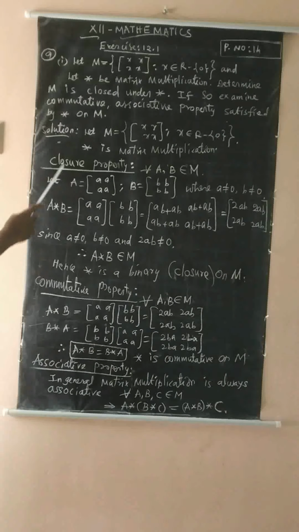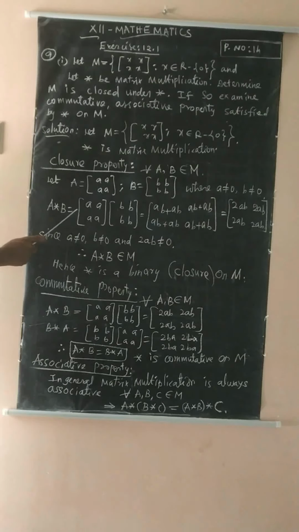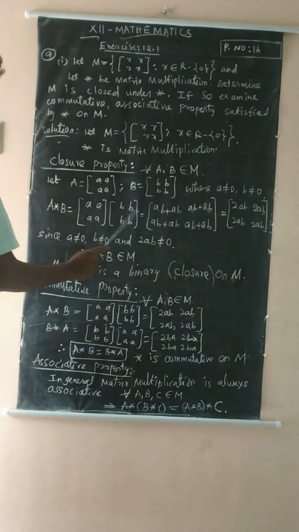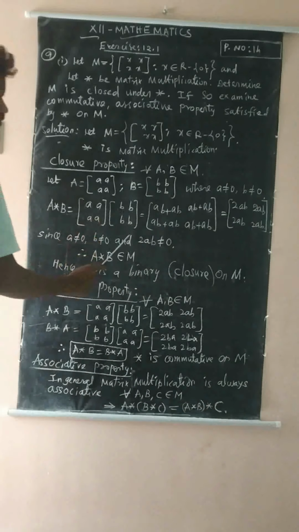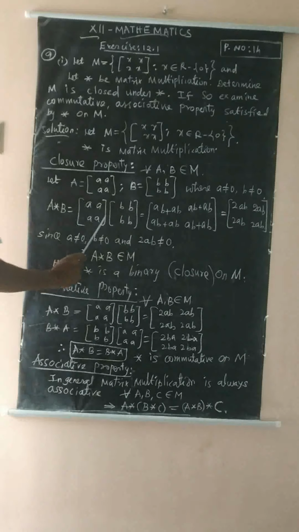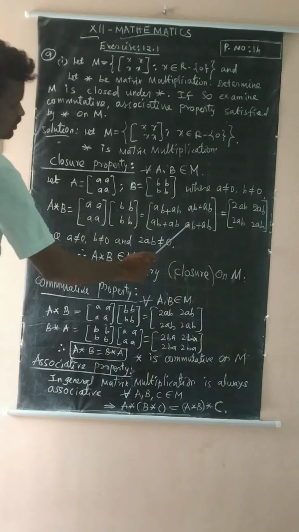Okay. Now the binary operator is star. A star B is equal to matrix A, matrix B. So here the star is matrix multiplication. Now the product, row by column: AB plus AB, again AB plus AB, second row first column AB plus AB, second row second column AB plus AB.